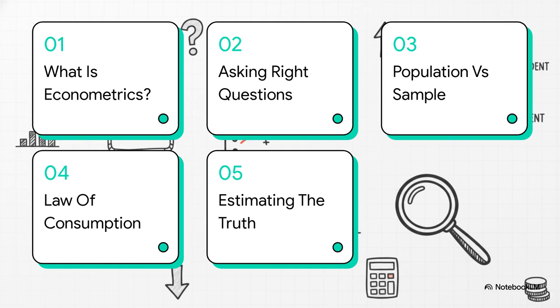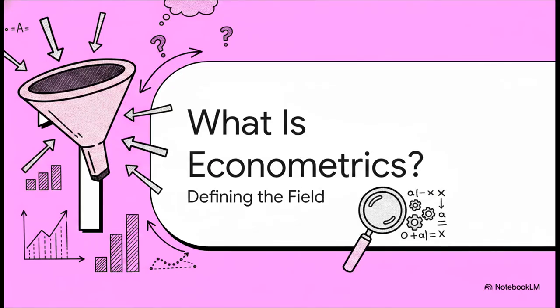First up, what is econometrics? Second, asking the right questions. Third, population versus sample. Fourth, the law of consumption. And finally, estimating the truth. All right, let's jump right into section 1.